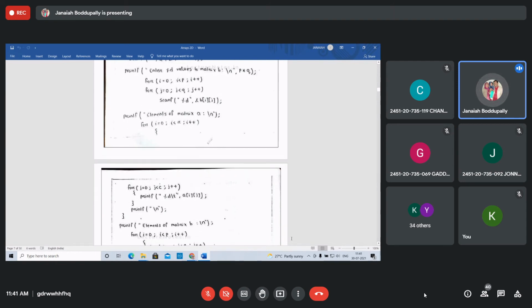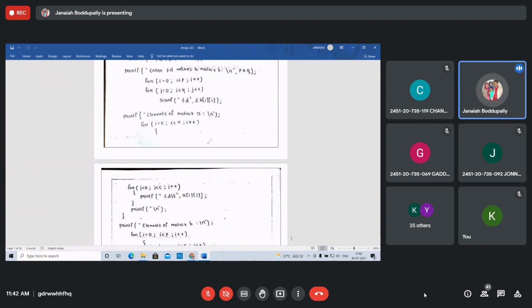Now display the first matrix elements and the second in order, just like matrix form. Printf elements of matrix A, I equal 0, I less than R. But here give the flower brackets carefully. I equal 0, I less than R, I plus plus. For J equal 0, take the flower bracket after the outer for loop. For J equal 0, J less than C, J plus plus.